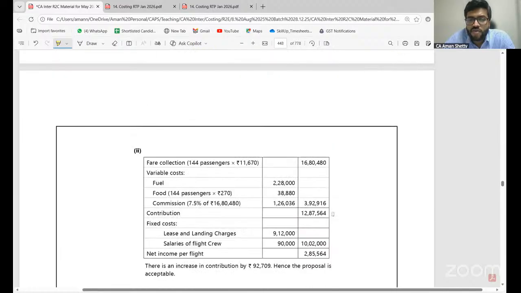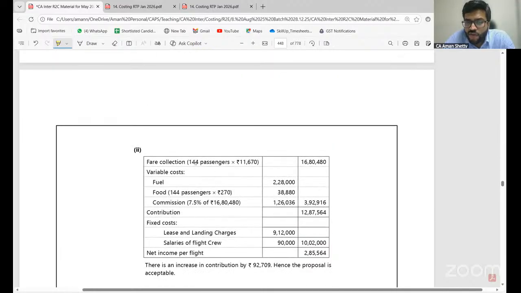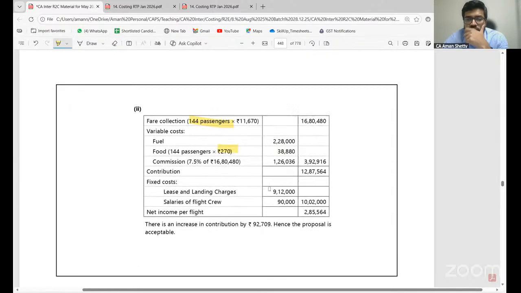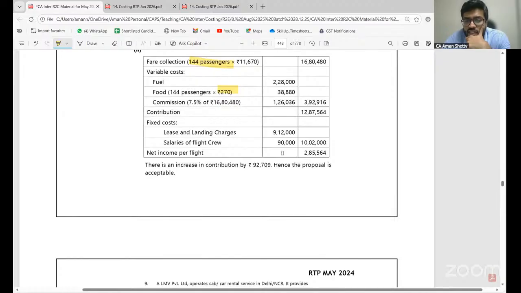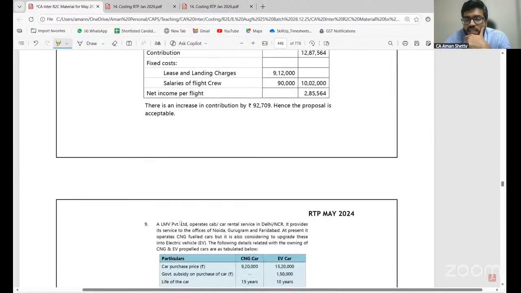Okay. Now, calculate this for 144 passengers. Here, food cost obviously will vary. Commission will vary. However, fixed cost is not going to vary. Is it clear all of you? Fixed cost is not going to vary. It is going to remain the same. Right? So you get 2,85,564, whereas earlier it was 1,92,855. Therefore, there's an increase in contribution. Hence, the proposal is acceptable.